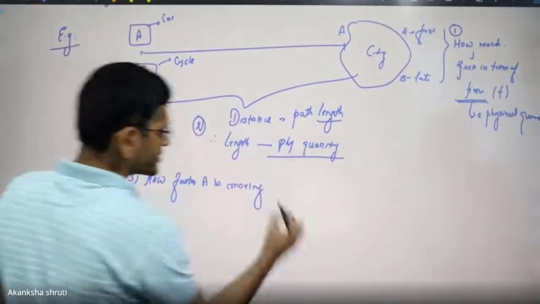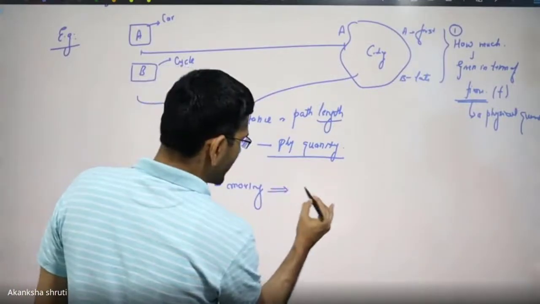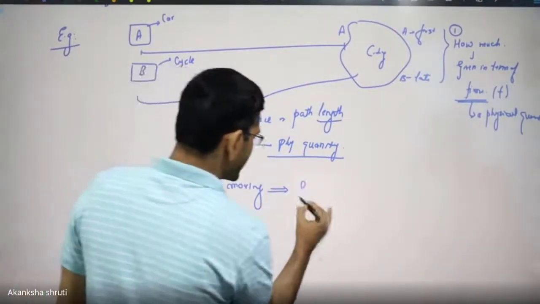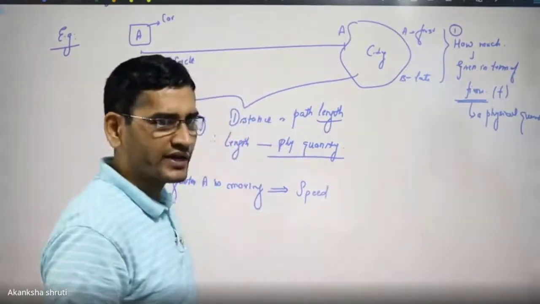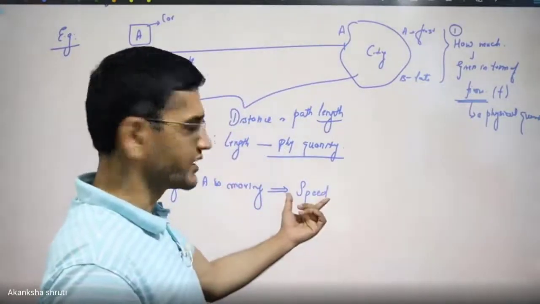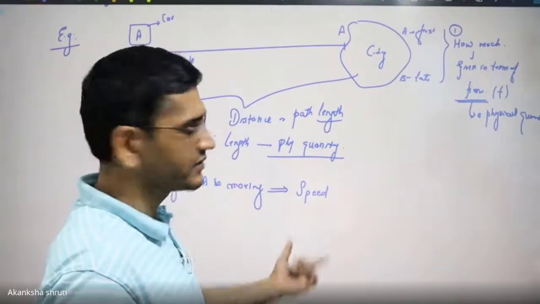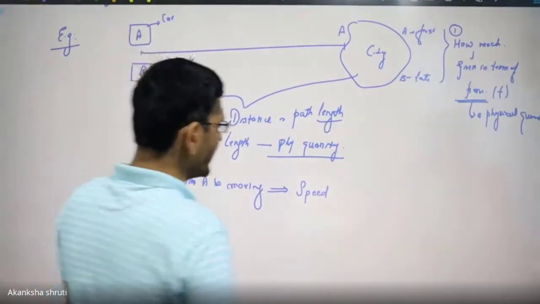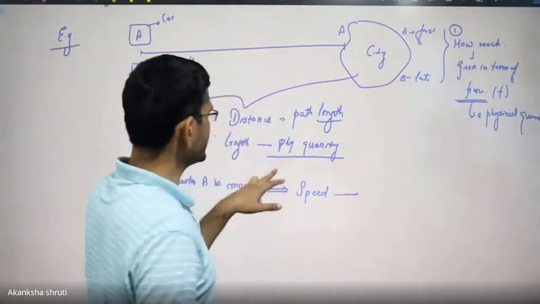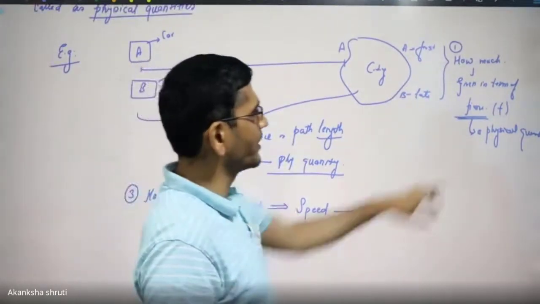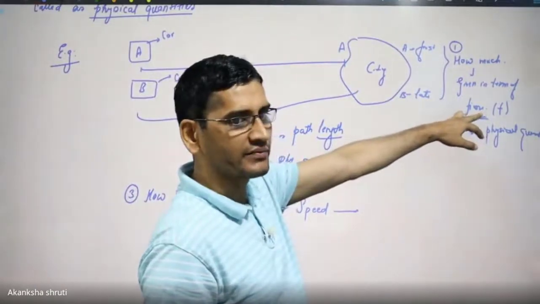For that, today we are using the quantity called speed. If the speed is more, we say that A is moving faster than B. This speed is nothing but telling us how much length is covered in unit time.